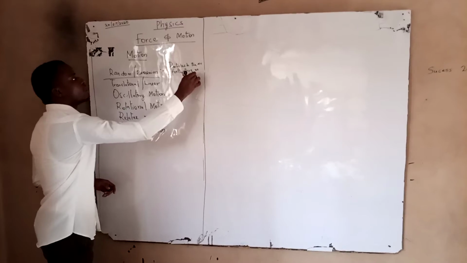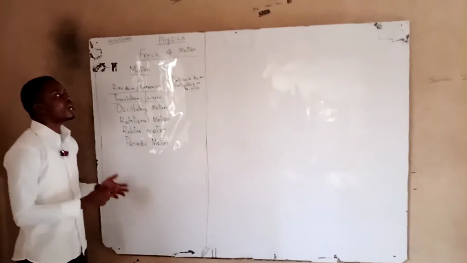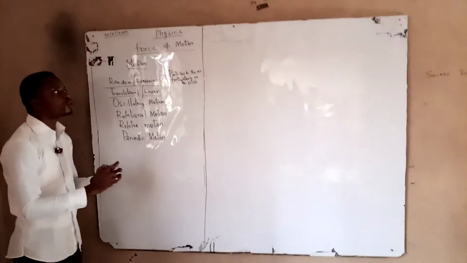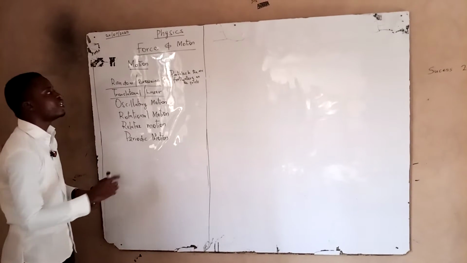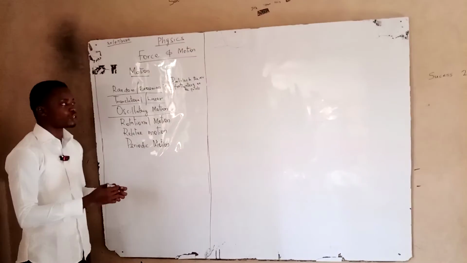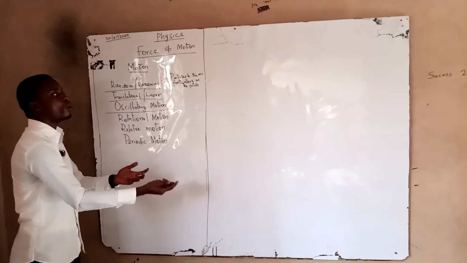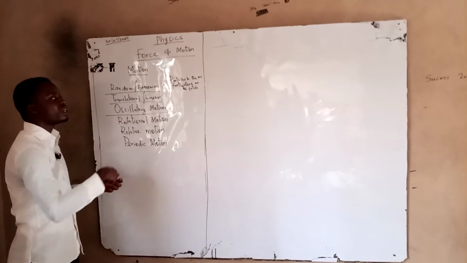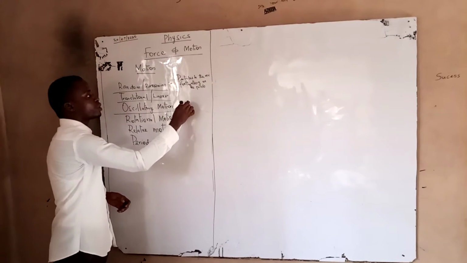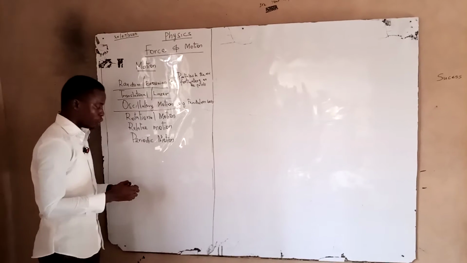Let's look at another one, which we call translational or linear motion. From the word linear, we mean motion of an object on a straight line. Not only that, we have oscillatory motion, the to and fro motion of an object. When an object moves towards a particular point and is coming from that reference point, that is an oscillatory motion. An example of this is the pendulum bob.